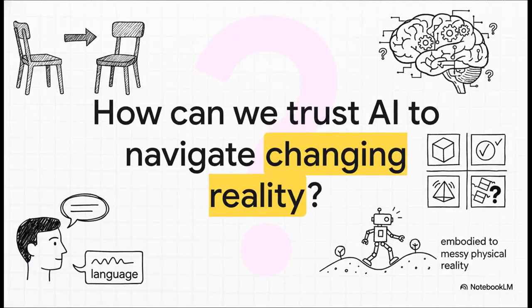Which leaves us with this final, profound thought. Foundation models have completely mastered the art of talking like humans, and they can easily ace tests on static images. But if a cutting-edge AI cannot successfully update its internal mental map just because someone moved a chair across the room, how can we possibly trust it to navigate the beautifully messy, unpredictable, and ever-changing physical reality that we live in?